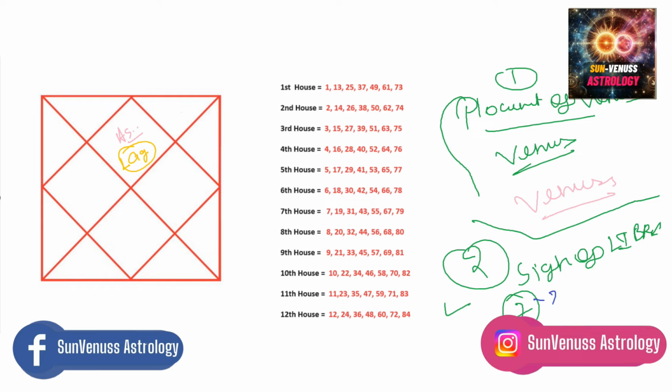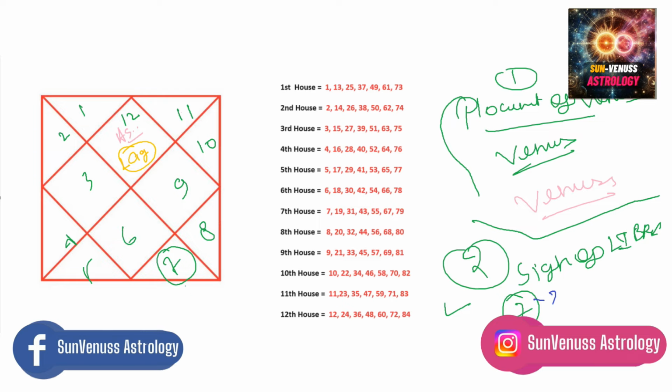Let me take Pisces ascendant for an example. If you are Pisces, then 1, 12, 11, 10, 9, 8, 7.